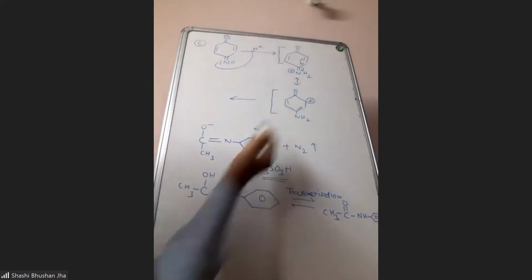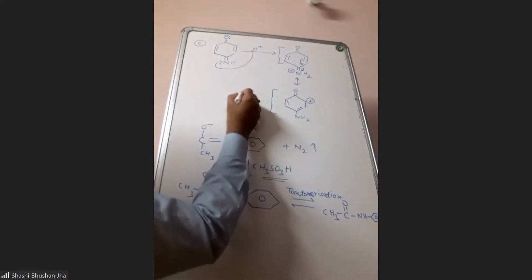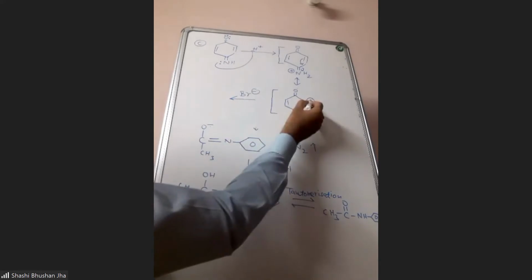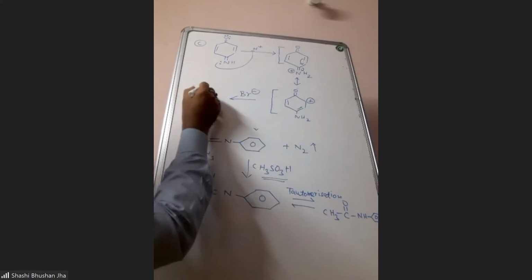Now, what will you do next? We have added H plus. It is concentrated HBr, so even water is not there. So H plus addition has been done, but Br minus is available. So now this Br minus will attack on this positively charged carbon, and we will get this product.